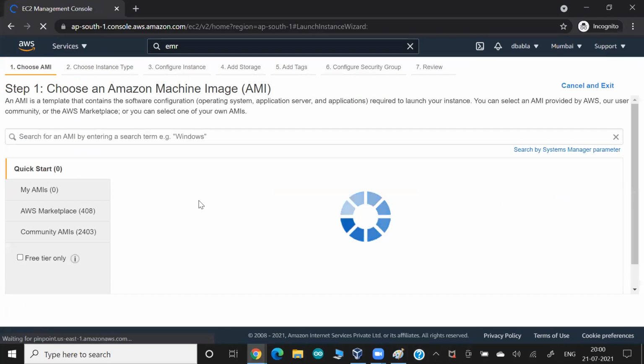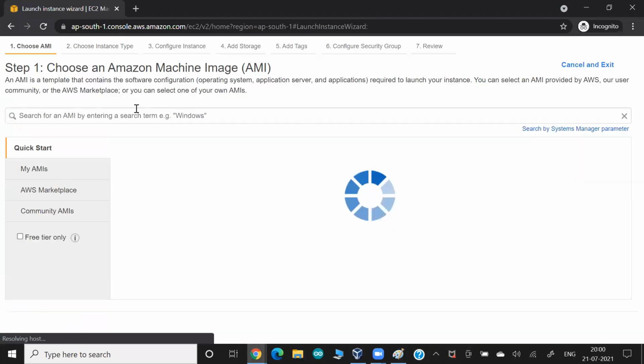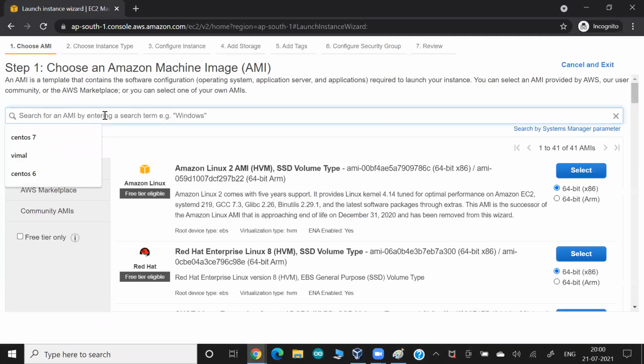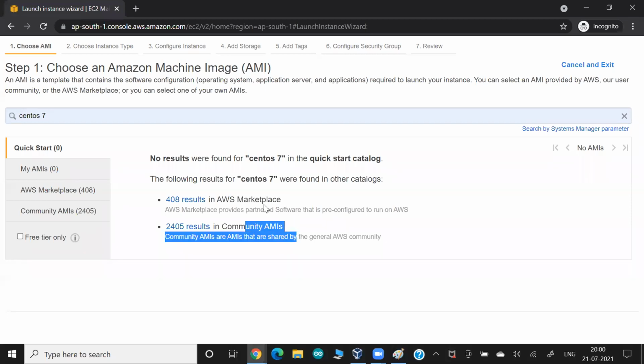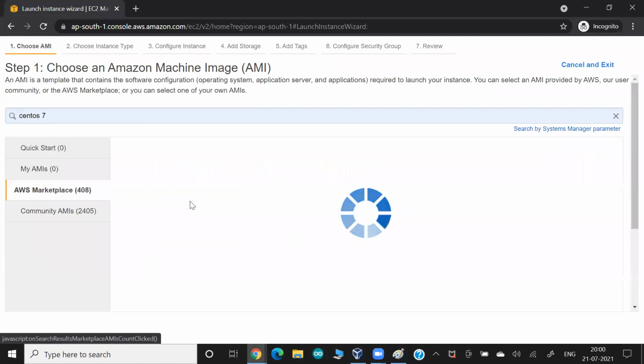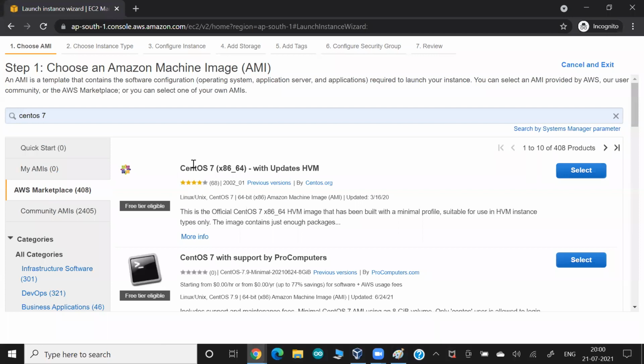And if you want to launch CentOS, you can search here. I'm searching for CentOS 7. You find a lot of results in the AWS Marketplace or community AMIs. Mostly community AMIs are free, not always. But if you go to the Marketplace, the first version of CentOS that comes up, I'm going to use this particular version to launch the OS. And it's also free tier eligible, so you can use it.